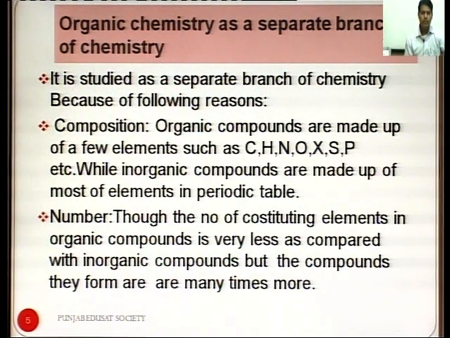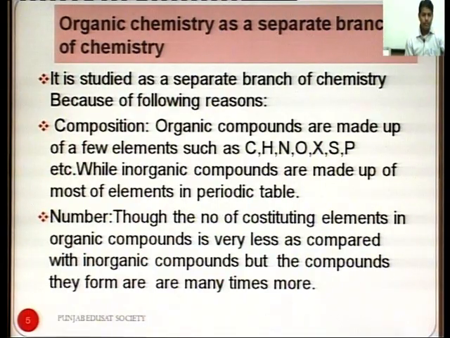Composition. Organic compounds are made up of a few elements such as carbon, hydrogen, nitrogen, oxygen, halogen, sulfur, phosphorus, etc., while inorganic compounds are made up of most of the elements in the periodic table.